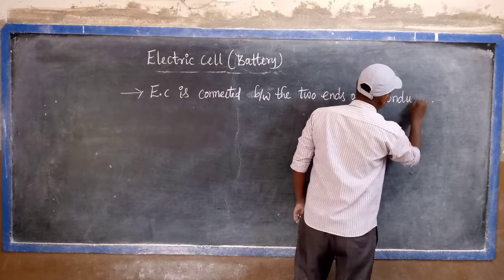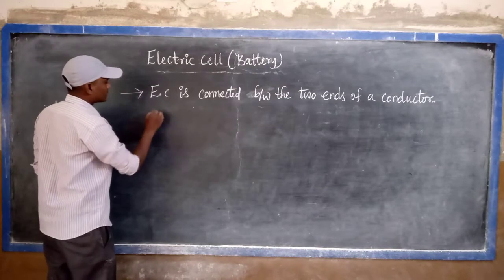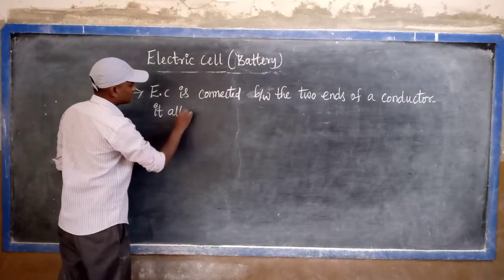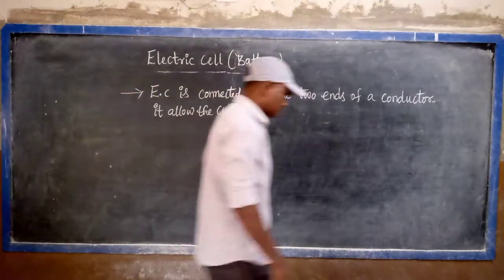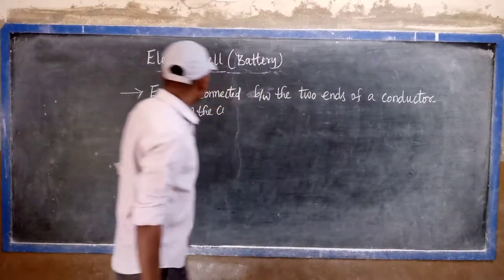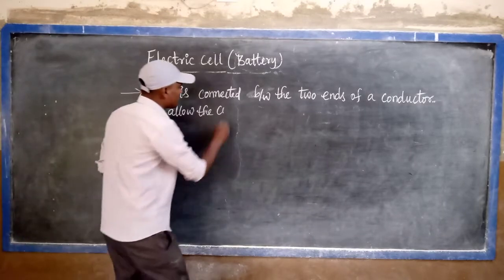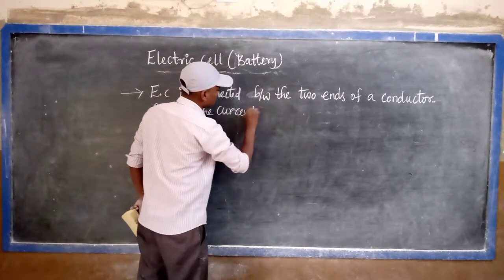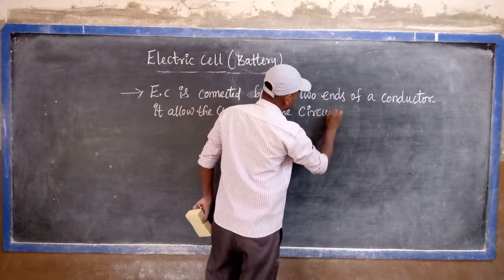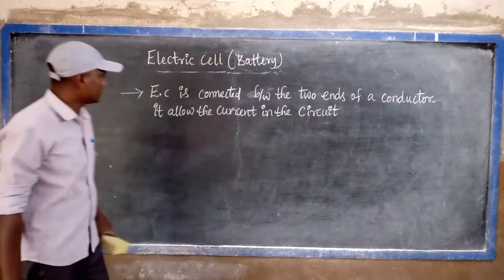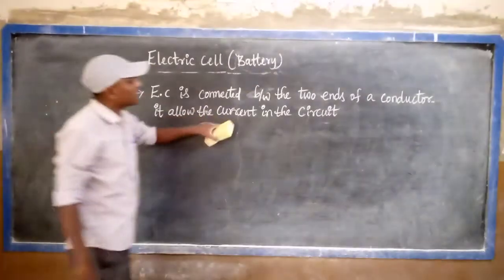It allows the current in the circuit. So listen, an electric cell is connected between the two ends of a conductor. It allows the current in the circuit.